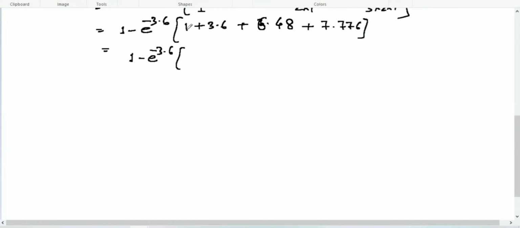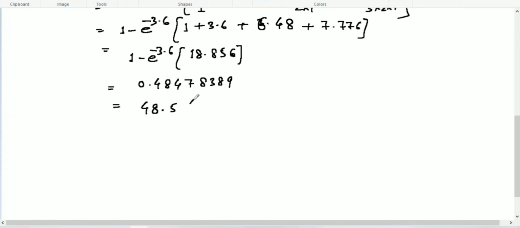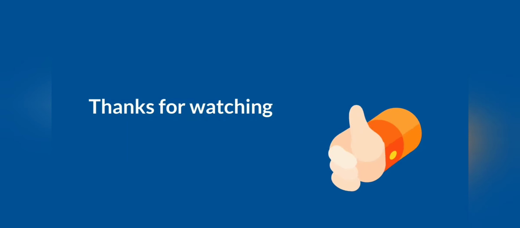Add it all together and you will find 18.856. Calculate it further and it will give you 0.4847838. Find it in percent form, with 2 or 3 decimal places. I'm going to write it in percent form, so it will be 48.5%. This will be the answer.